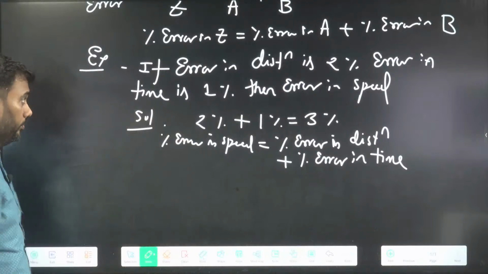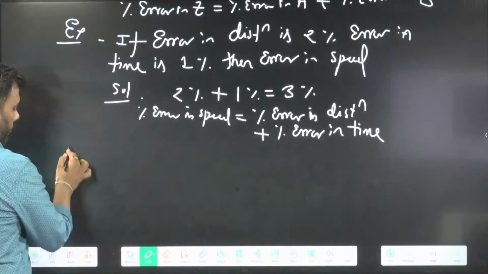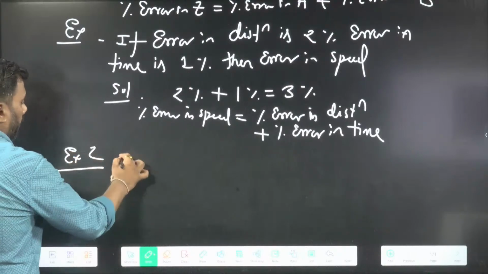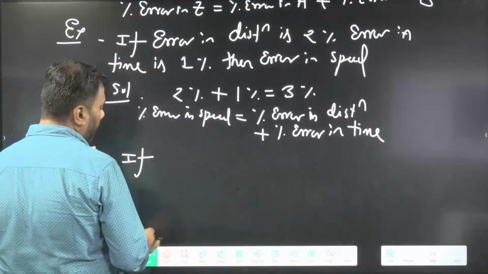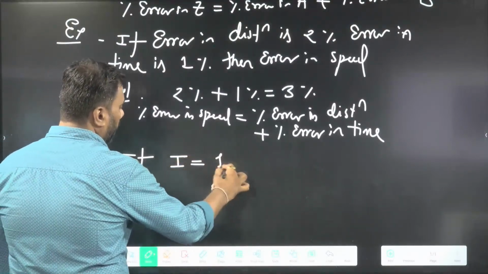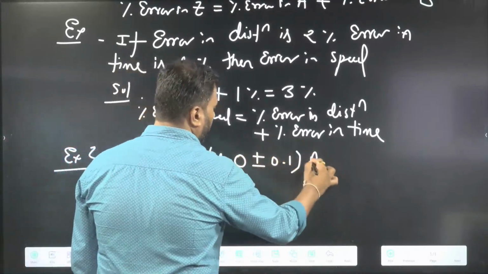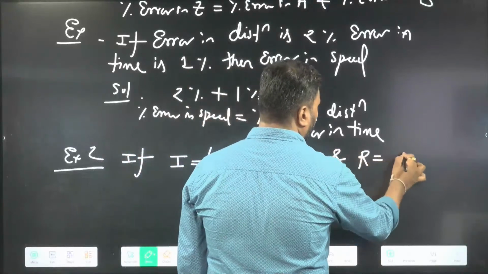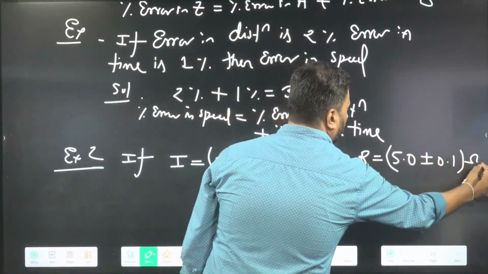Okay. Simple example. Example 2. Let's say we are finding potential drop. Current is 1.0 plus minus 0.1 ampere, and resistance is 5.0 plus minus 0.1 ohms.